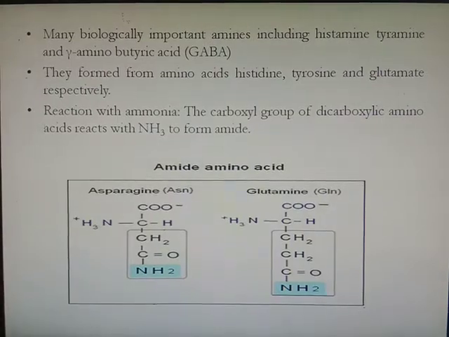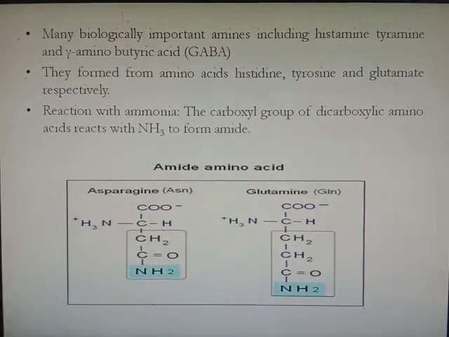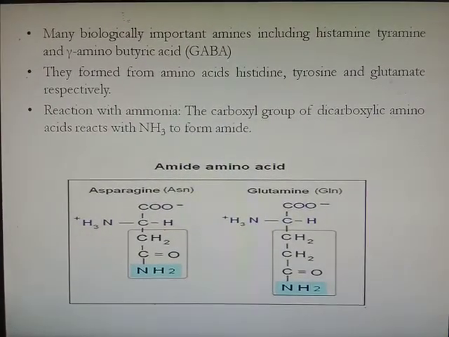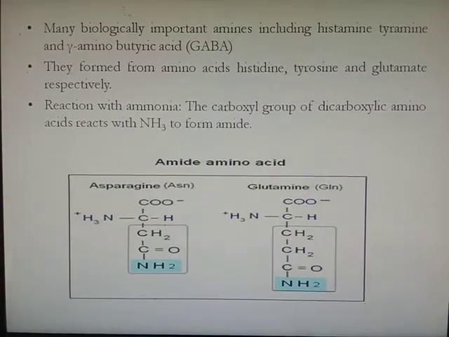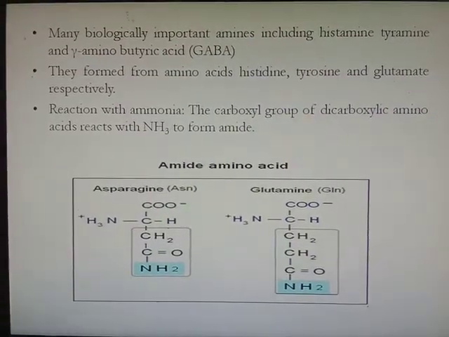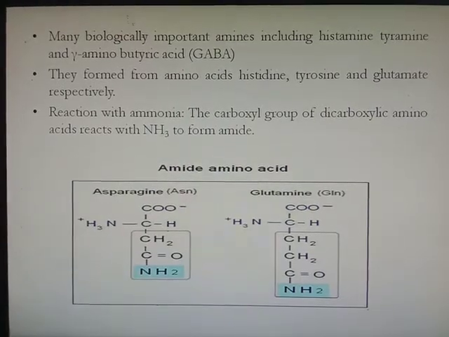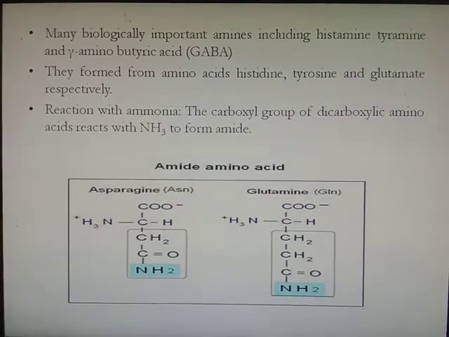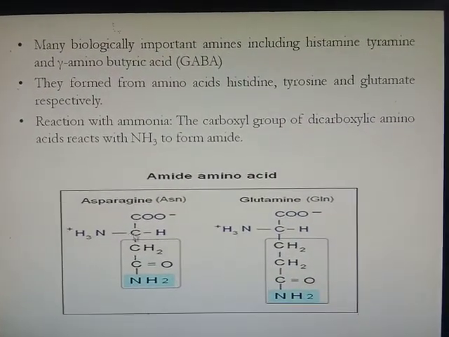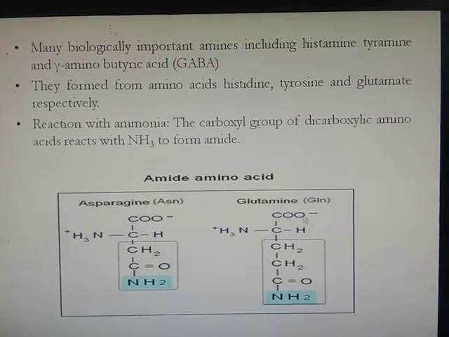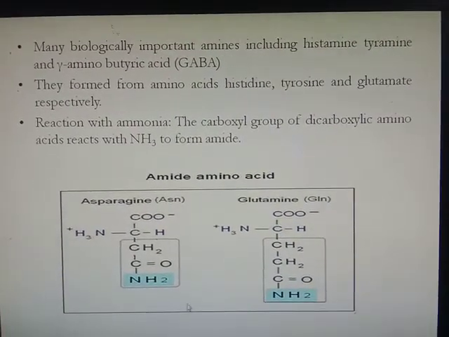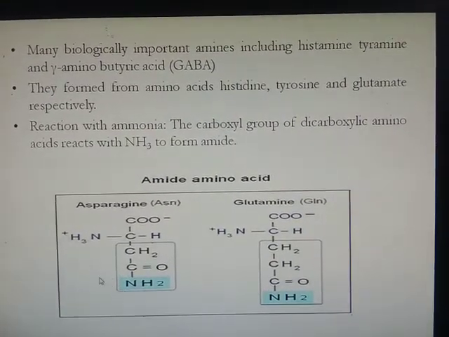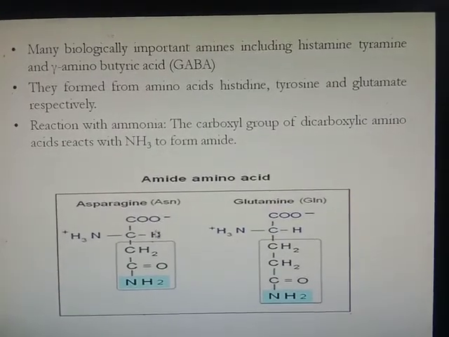Then reaction with ammonia. The carboxyl group of dicarboxylic amino acids reacts with ammonia to form amide. For example, aspartic acid and glutamic acid. These are the dicarboxylic amino acids. When these dicarboxylic amino acids react with ammonia, they form the respective amide. For example, asparagine from aspartic acid and glutamine from glutamic acid. Here NH3 reacts with the carboxylic acid to form a diamino monocarboxylic acid.